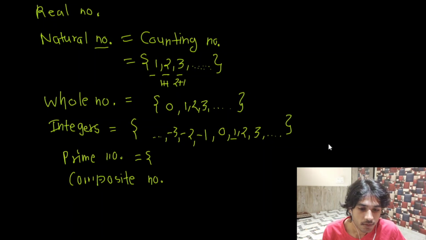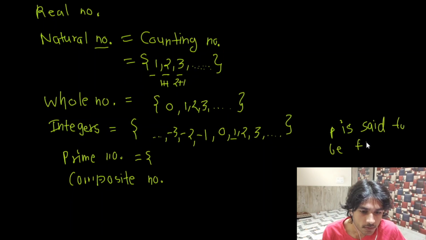That means p is said to be a factor of q if p multiplied by some k equals q, where q is an integer.